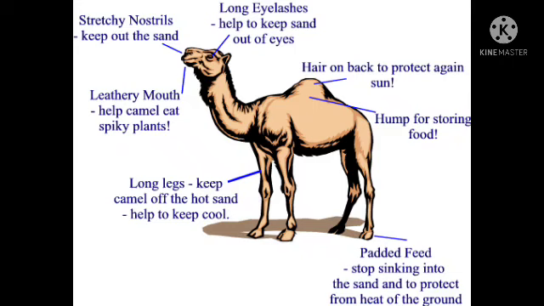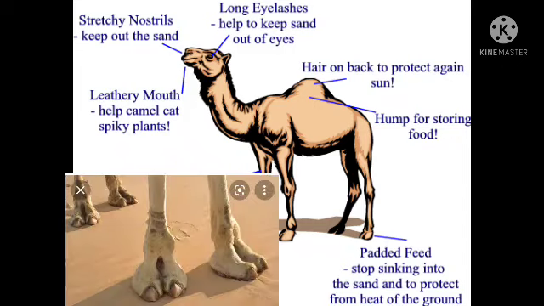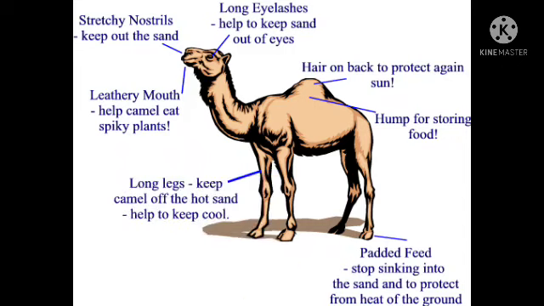That is what we can call the hump. Under the hump we can see the fat. So when they cannot get their food, the camel takes energy from the fat. And camels have huge padded feet which do not sink in sand, and thick lips to eat thorny plants.